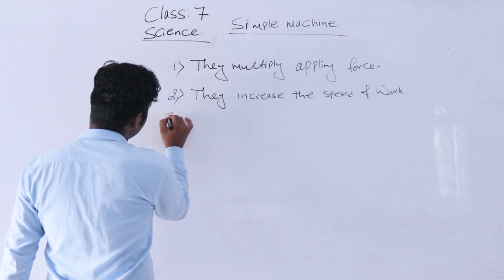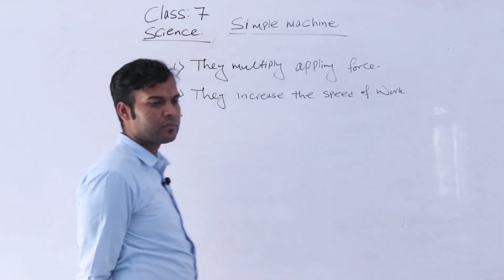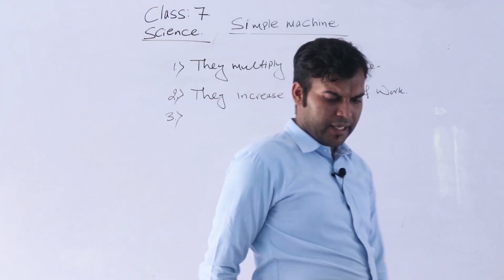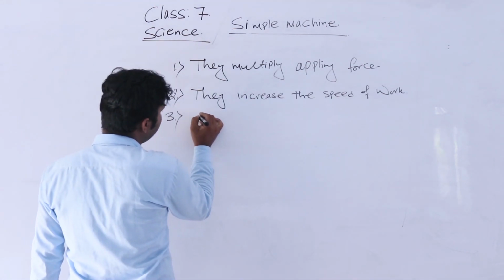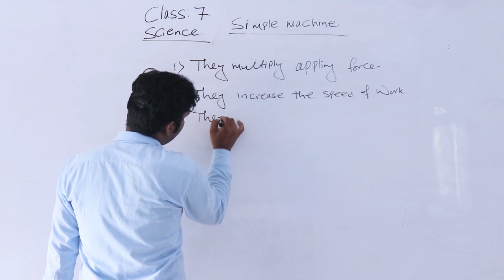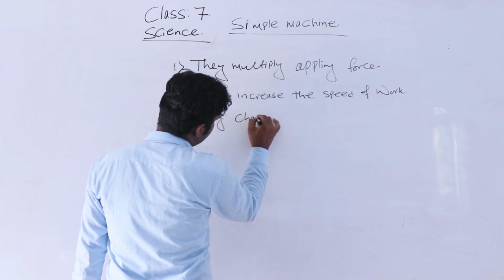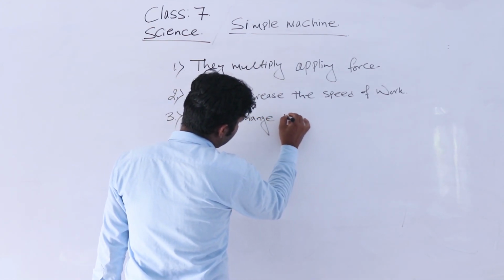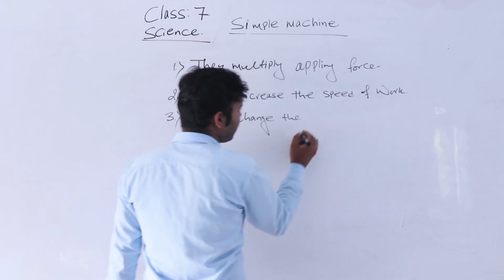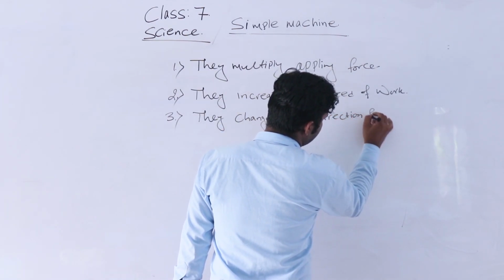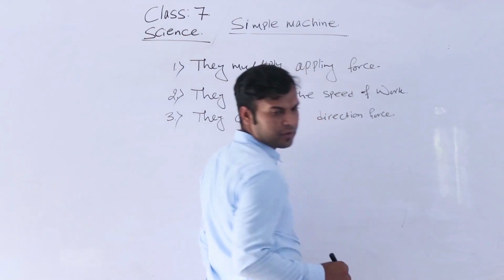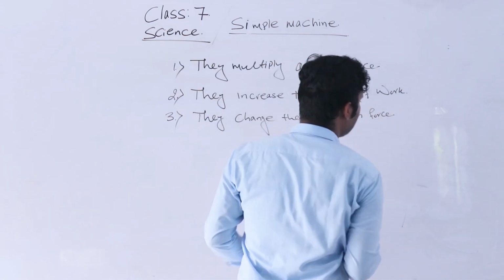Number 3, they change the direction of force. A simple machine can change the direction of force.